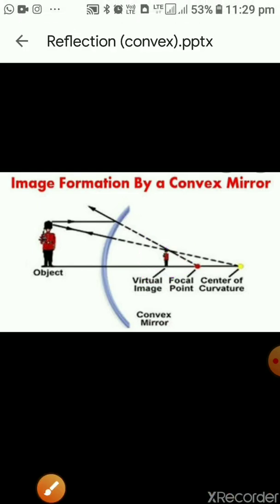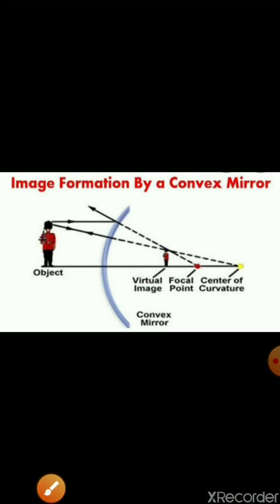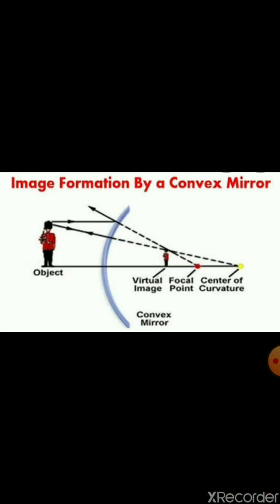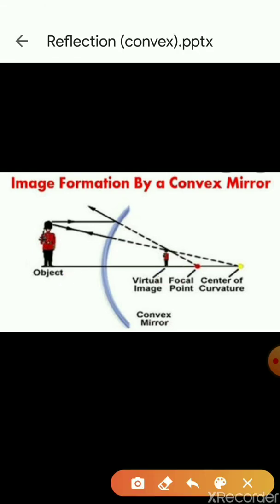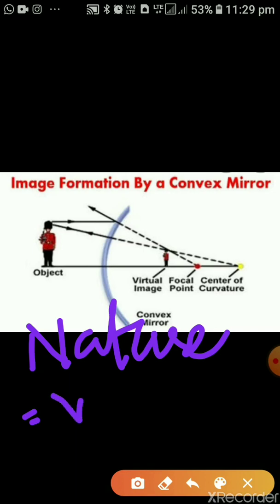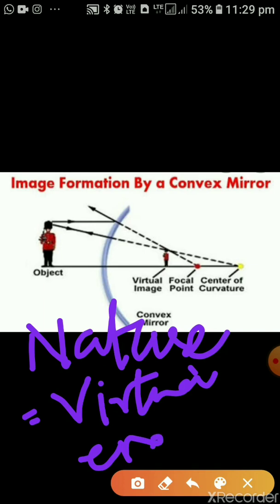Now if we compare the object and the image, we can see the nature. The nature of the image is how it looks: erect and virtual. So the nature is virtual and erect.